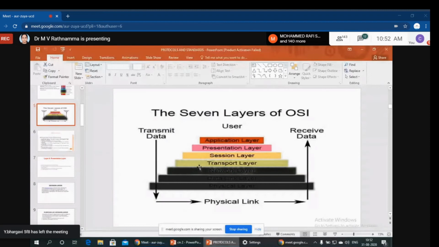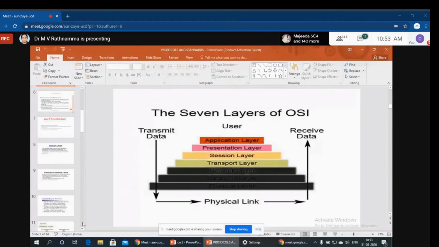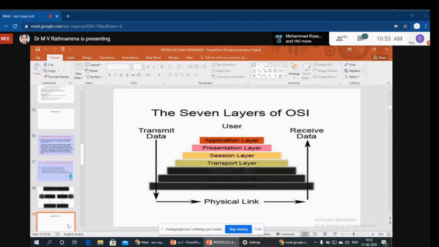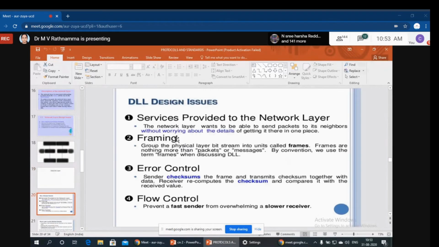So always the lower layer provides services to the upper layer. That means the presentation layer provides services to the application layer, the session layer provides to the presentation layer, the transport layer provides to the session layer. The network layer provides services to the transport layer. Now the data link layer provides services to which layer? The network layer. Okay, like that. And the physical layer provides services to which layer? The data link layer. Okay, so that's why we have here services provided to the network layer. Always lower layers provide services to their upper layers.